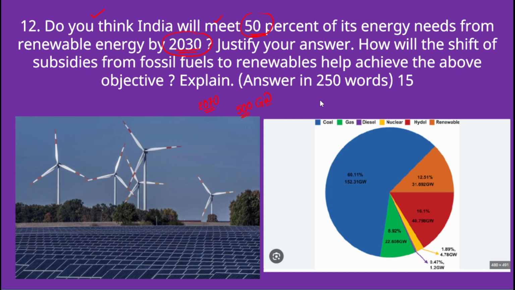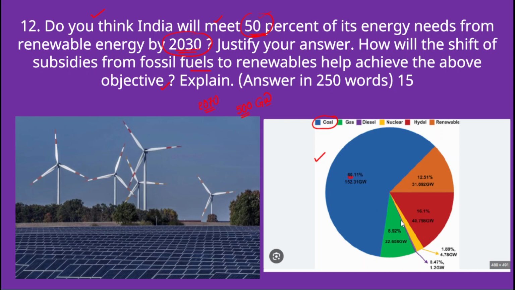And the second part of the question: how will the shift of subsidies from fossil fuels to renewables help in achieving the above mentioned objective? We all know that the government of India has been providing huge subsidies for fuel. So in this context, what about shifting these subsidies to renewable energy generation? How will this help achieve the above mentioned goal of achieving 50% of its energy needs from renewable energy? Now if you look at this pie chart, around 60% of the total energy is generated from coal alone, from thermal power plants.